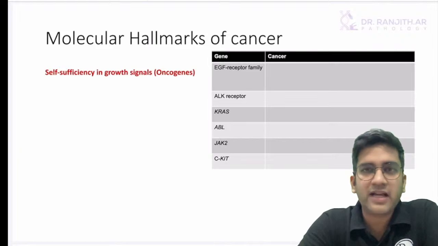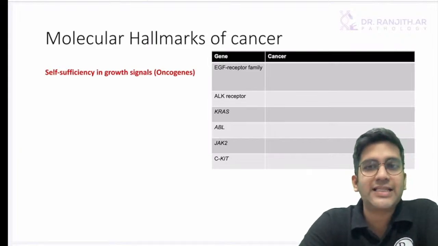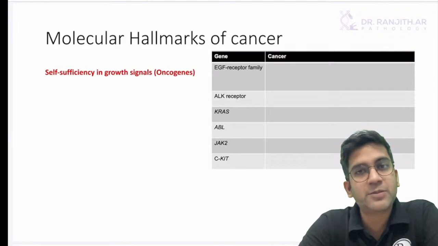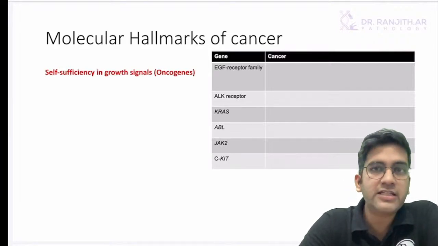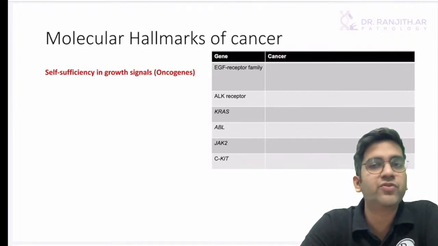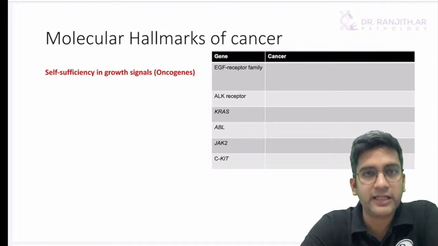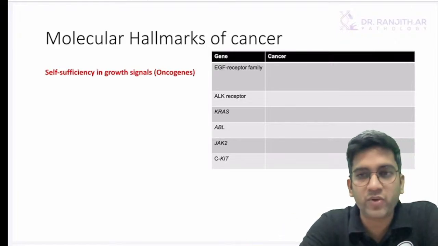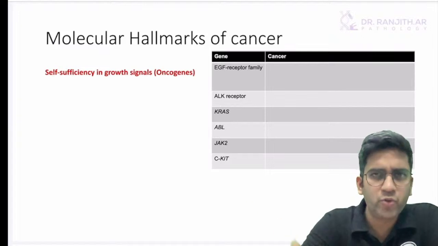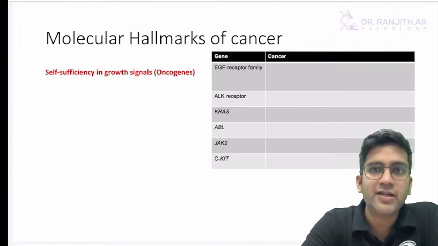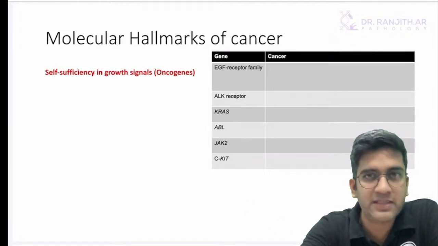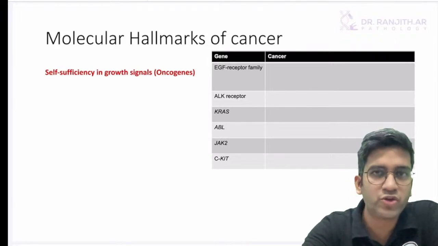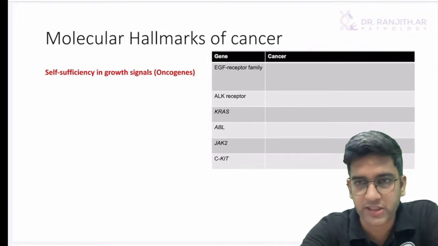Generally, if I'm going to ask the molecular hallmarks, I'll ask them as a long answer. We'll give a random cancer and say describe all the classical molecular hallmarks of malignancy. If only one of them is asked, please explain it in detail. If everything is asked for a 10 mark, it doesn't make sense to explain each and every gene in detail. Just talk about what a proto-oncogene is, a few words about that, and a few examples. That's all. A few words about tumor suppressor genes. Remember, you should definitely mention Knudson's two-hit hypothesis and go with the tumors. A few examples. A few things about Warburg's. A few things about angiogenesis. Fine.